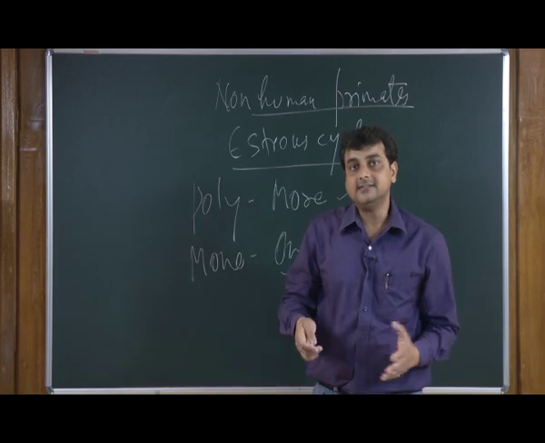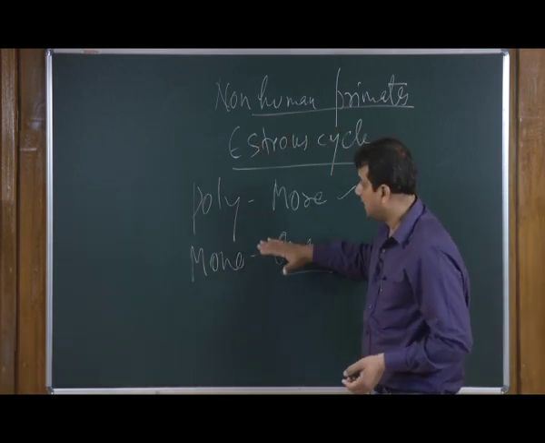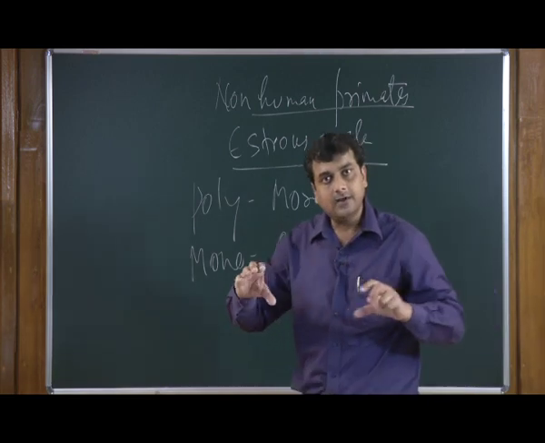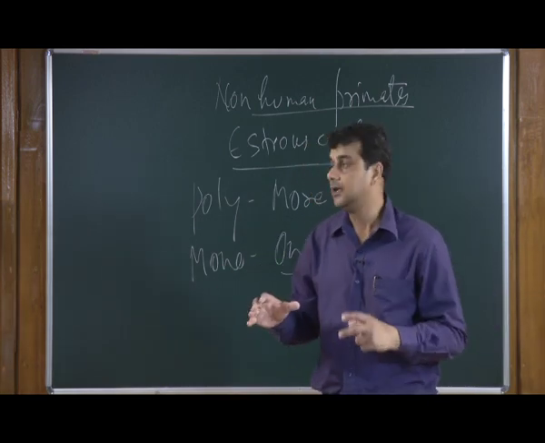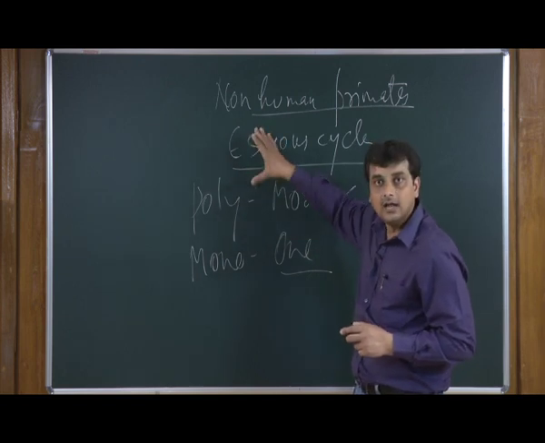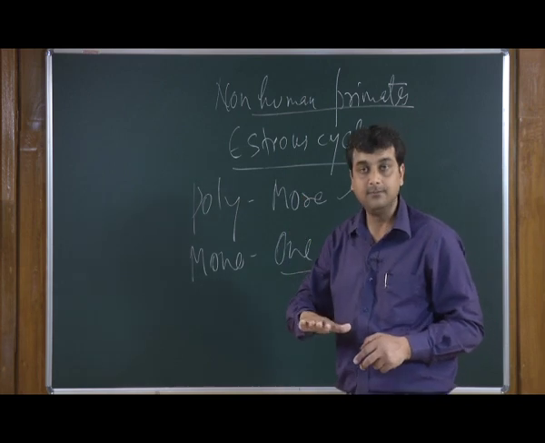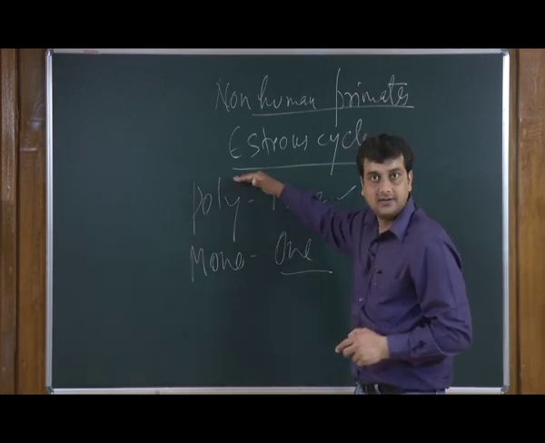These are the species of animals that show the estrus cycle. I am not going to talk in much detail about the estrus cycle, but one should know what it is and what similar structure is available in human females. And the name is different, by the way.